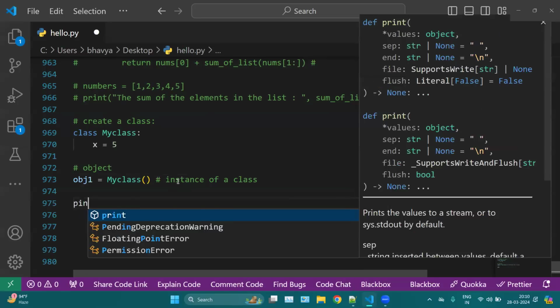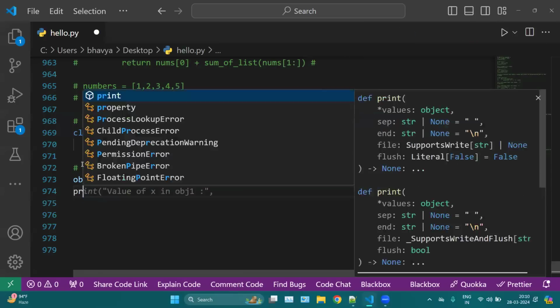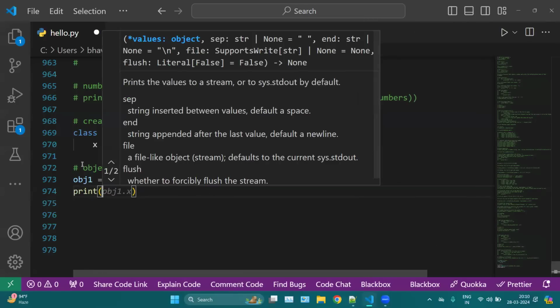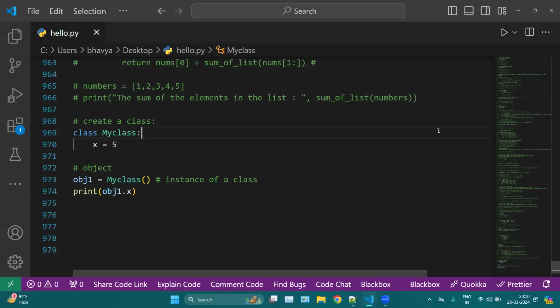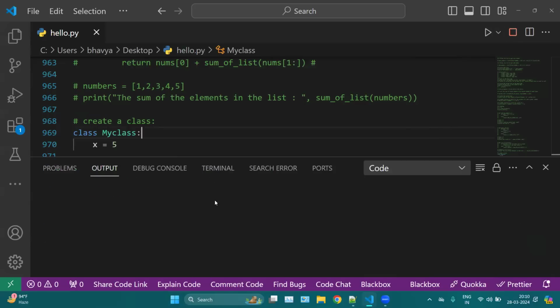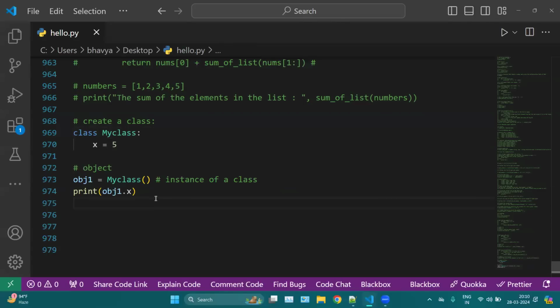Then if you want to print x = 5, we can simply print, calling your object1.x. Okay, simple. If I run this, you can notice we have this 5 here. So this is a very basic syntax of your class and object.